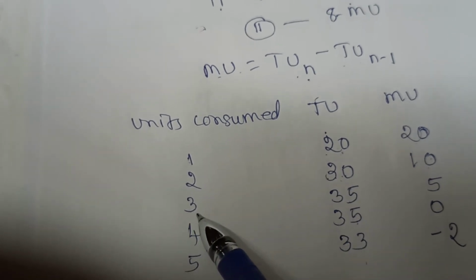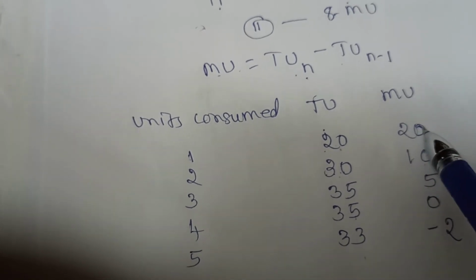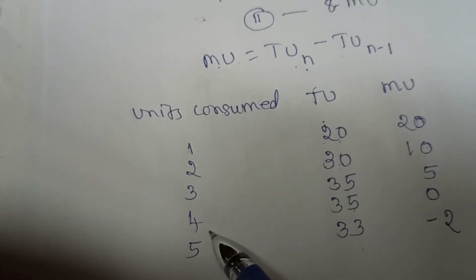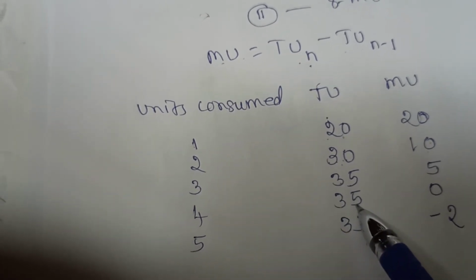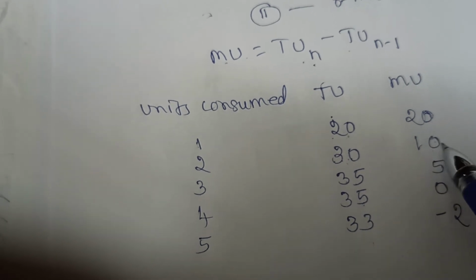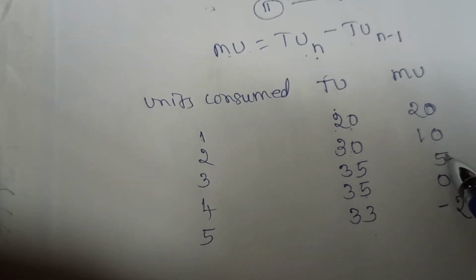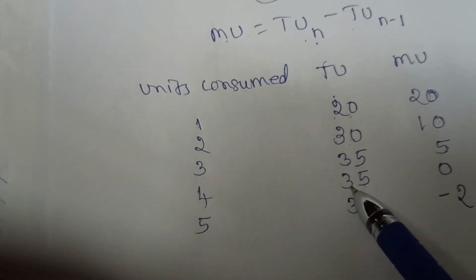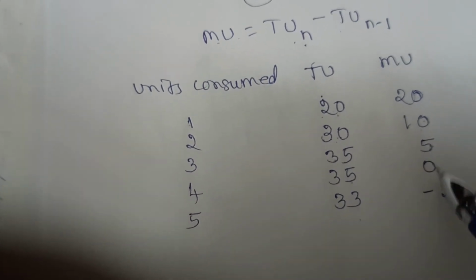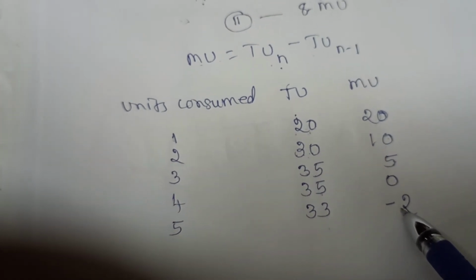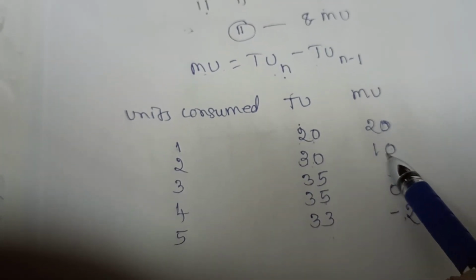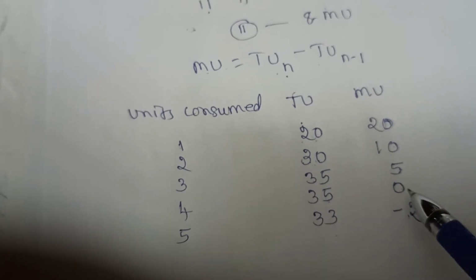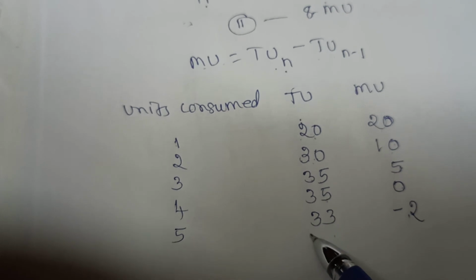When you consume the third unit, you got 5. So you have to add 20 plus 10 plus 5, 35. Fourth unit, that is 35. How did you get 35? 20 plus 10 plus 5 plus 0. 30 plus 5, 35. 35 plus 0, 35. And the fifth unit, we got minus 2. So 20 plus 10, 30. Then 5, 35. Plus 0, 35. 35 minus 2. So you will get 33.